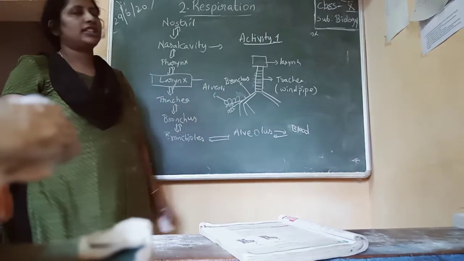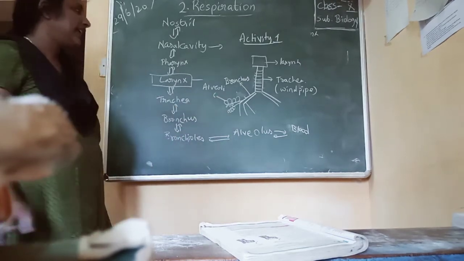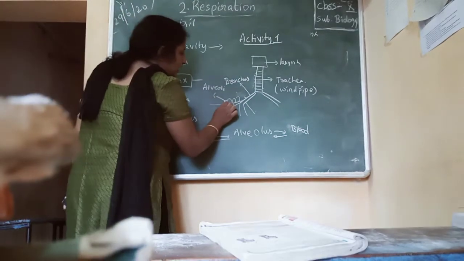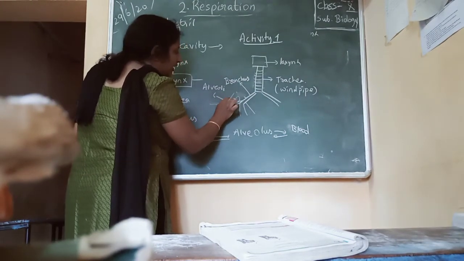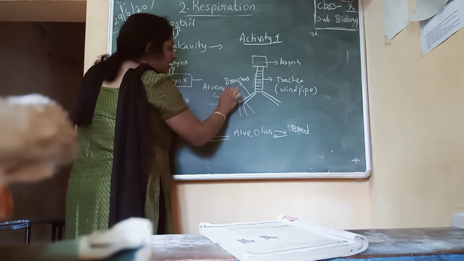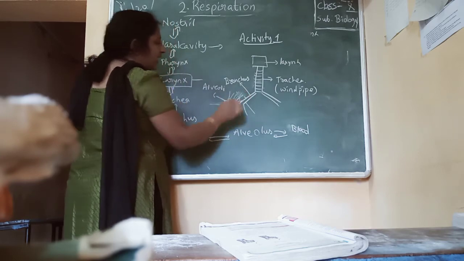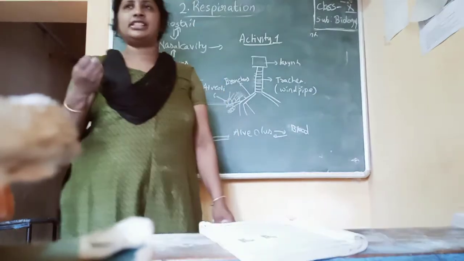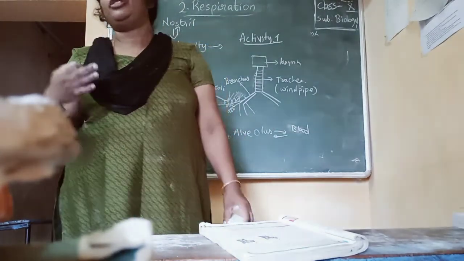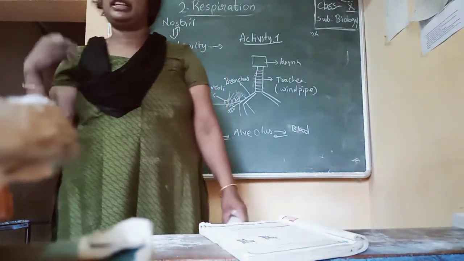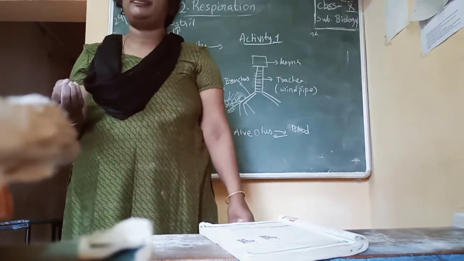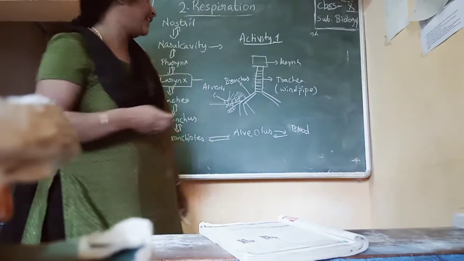So there are so many alveoli. Each alveolus is covered with blood vessels. Why are they covered with blood vessels? They are not blood vessels, you can say blood capillaries. We will understand what blood capillaries are in the next chapter. So each alveolus is covered by tiny blood capillaries.